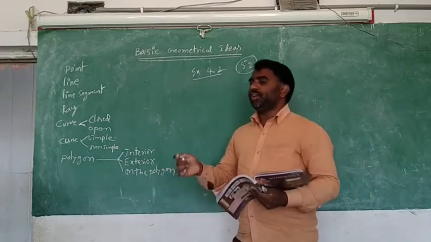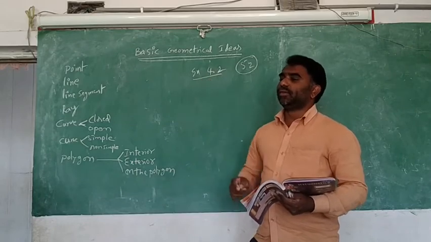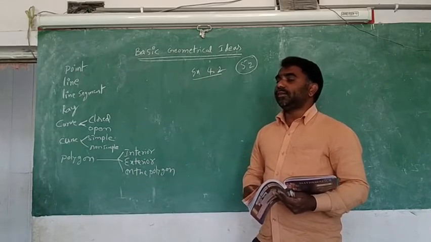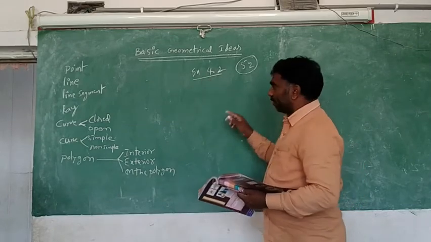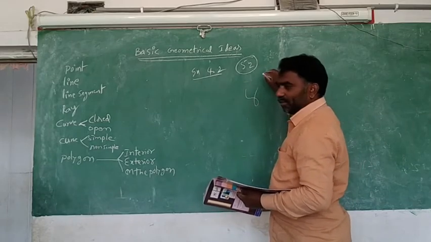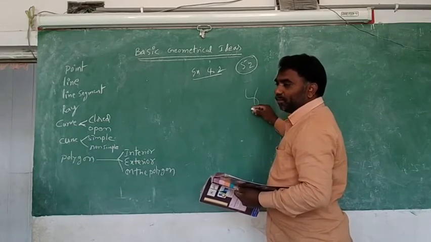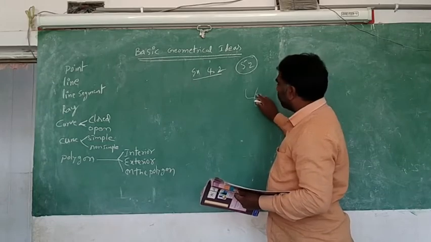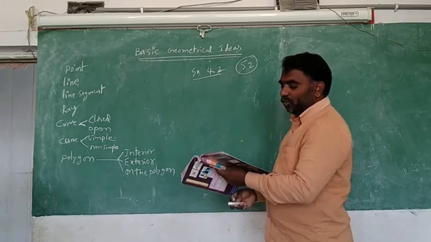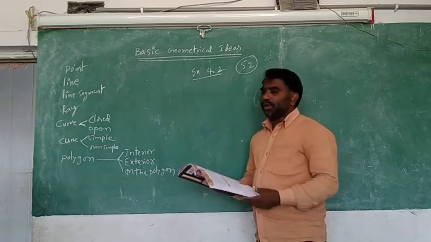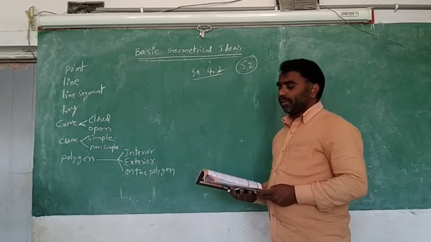Simple curve means which is not intersecting itself. Like this. Which is not intersecting itself. This is not simple. This is not simple. So I am talking about the simple ones. You have to find out here. Is the first one a simple curve or non-simple? Simple curve. Very good.